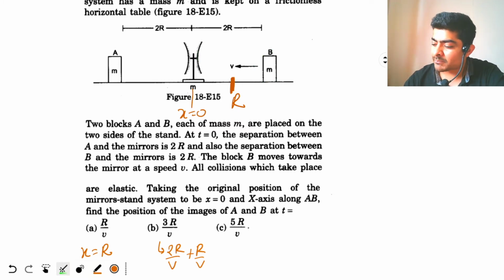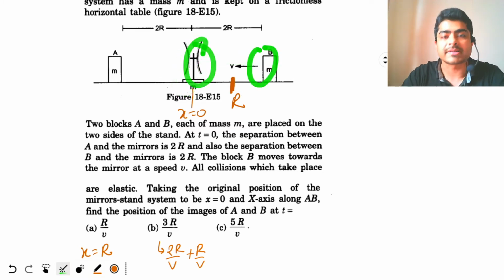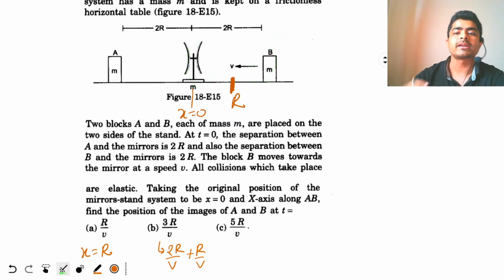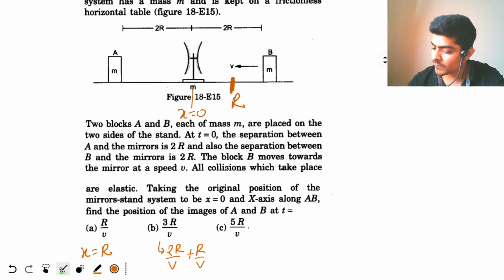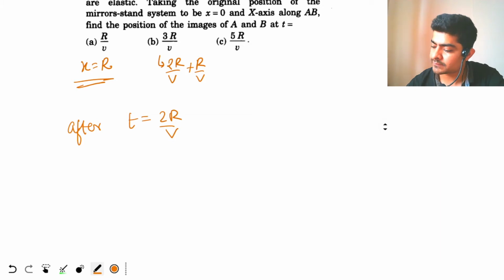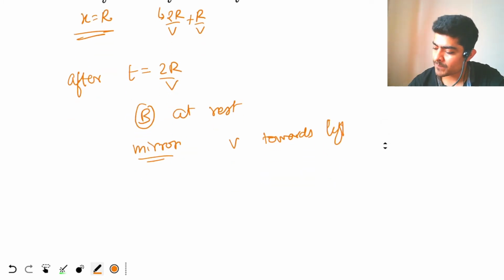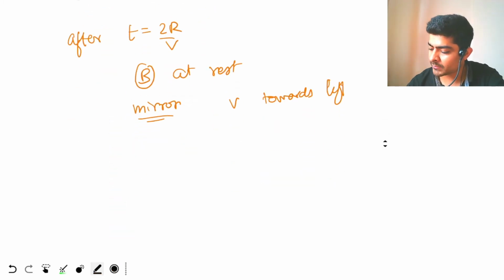So the block will collide with the system, and since the collision is elastic and both of them have the same mass, block B will come to rest and the mirror system will start moving. So after t equal to 2r by v, B is at rest, and the mirrors have speed v towards the left.